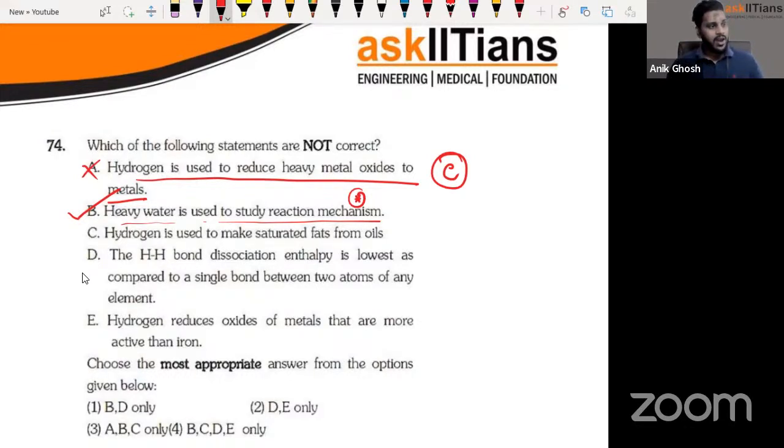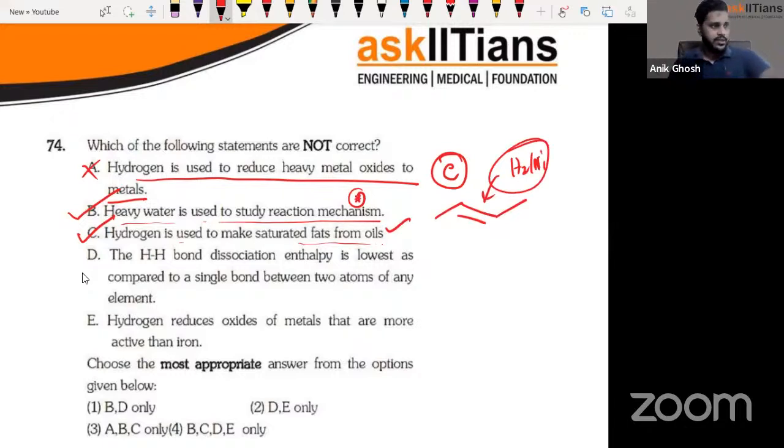Okay, this is correct. Hydrogen is used to make saturated fats from oils. So this is correct only. You know that vanaspati ghee is how we make it. Oils are unsaturated fats. So from there, we use hydrogen in the presence of nickel in the hydrogenation reaction, right?